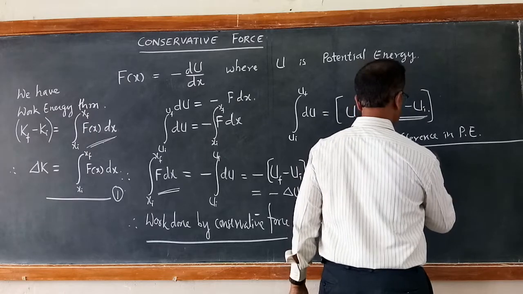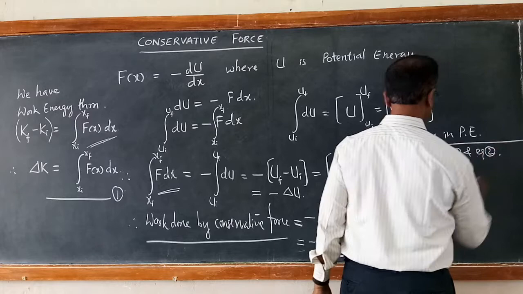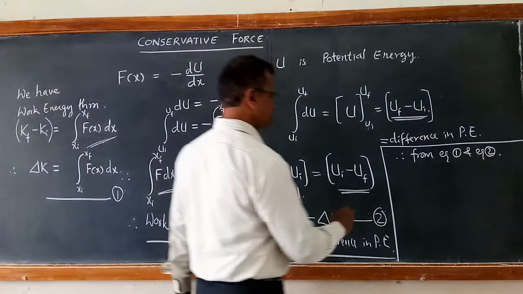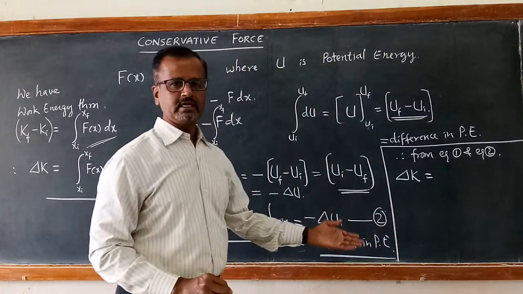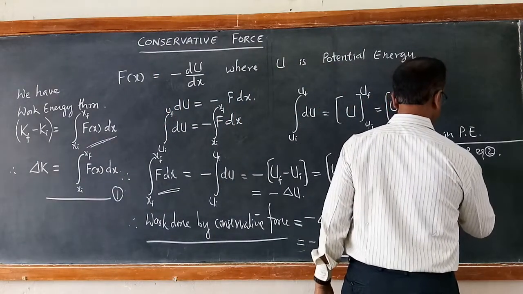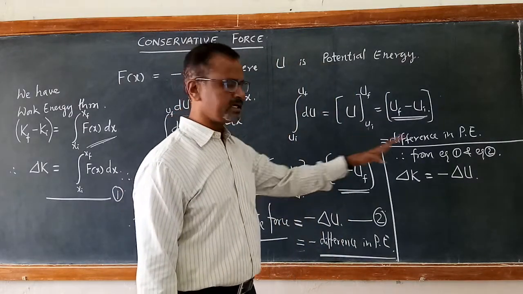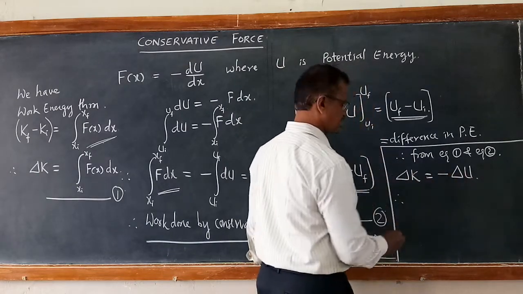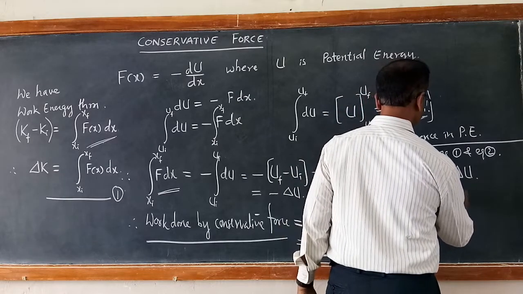Therefore, from equation 1 and equation 2, we get a very interesting result. Delta K, the change in kinetic energy, Kf minus Ki, is equal to minus delta u. Delta K is equal to minus delta u. Therefore, if you take this to the left hand side, we get delta K plus delta u is equal to 0.